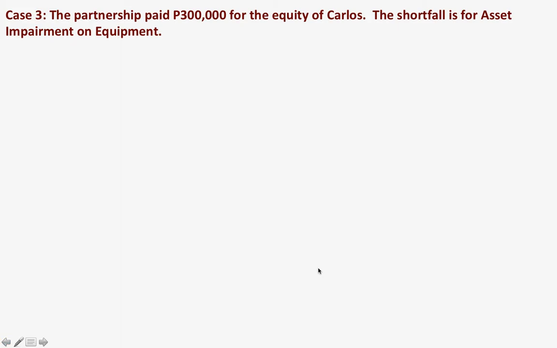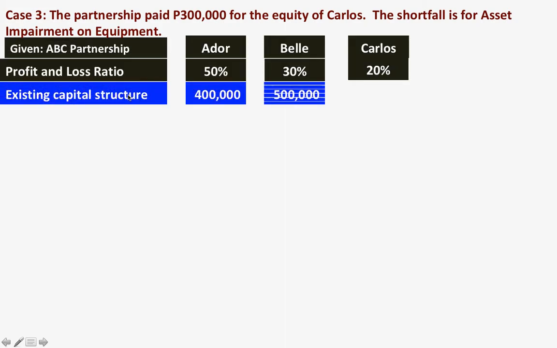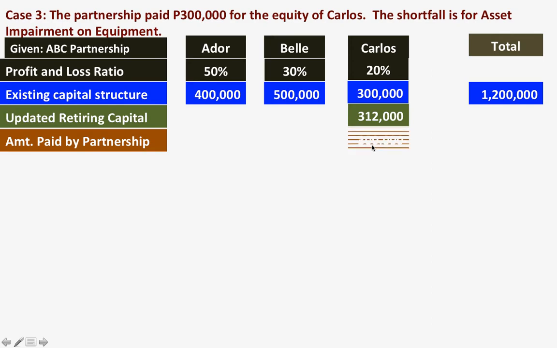Okay, class? So the next is that the partnership paid less, which is 300,000 for the equity of Carlos. Carlos' equity is 312,000, so there is a lesser amount paid by the partnership. The shortfall is for asset impairment on equipment. So here we have the information that we had: the updated capital is 312,000, and the amount paid by the partnership is 300,000. So there is a shortfall of 12,000, okay?